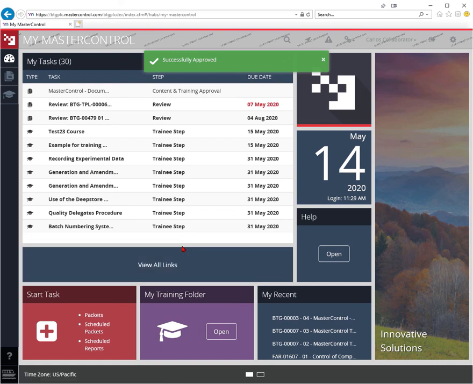After the document has been fully approved, Document Control will release it and the training will be delivered automatically.